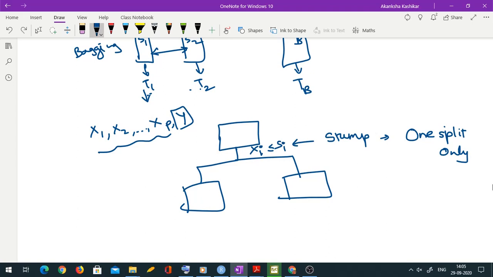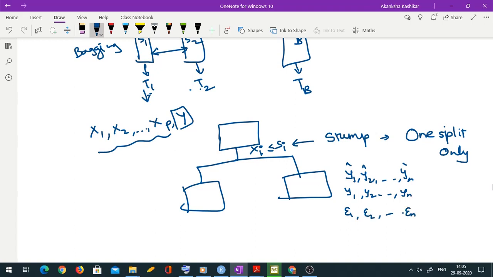Using this tree, I can predict my responses. Suppose y1 hat, y2 hat up to yn hat are the predictions, and y1, y2, yn were the original observations. Then by taking differences between them, I get residuals epsilon 1, epsilon 2, epsilon n.